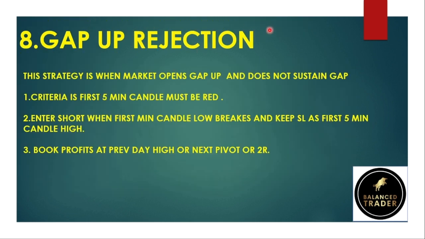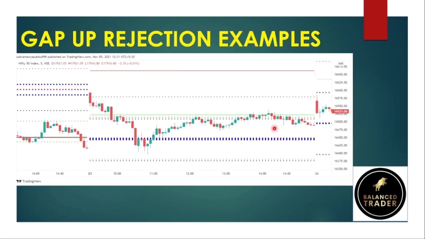The eighth one is the gap up rejection. The strategy is when the market opens gap up and doesn't sustain the gap. The criteria for this is that the first 5-minute candle must be a red candle. So enter short when the first 5-minute candle low breaks. Let's see. This is the first 5-minute candle. There is a gap up, and it is a bearish candle.